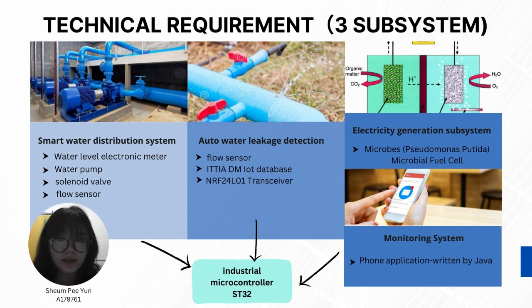All flow sensor data is compared in the microprocessor and saved in a database, using the embedded transceiver to acquire, process, and manage the data. For the electricity generation subsystem, we utilize a microbial fuel cell with selected microbes that consume chemical waste in the surrounding fluid to generate electricity at the downstream of the system through a biochemical process. To monitor the system and access data on site, we have developed a Java-based phone application as a server-client interaction model.